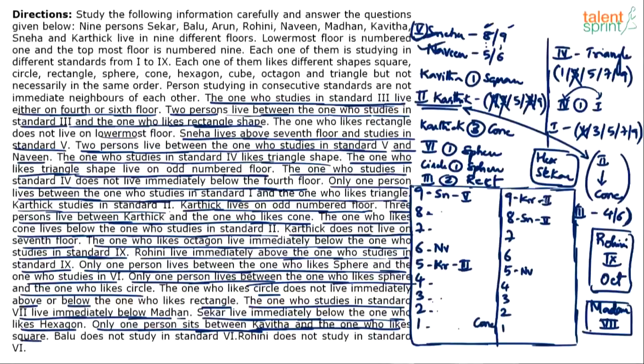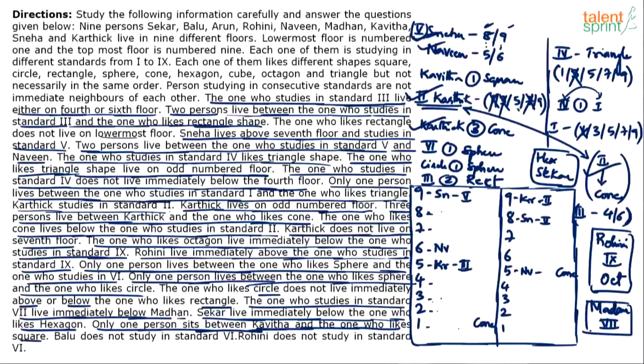Karthik is in 2nd standard. And 3 floors below Karthik should be Kon. So 1, 2, 3. Naveen likes Kon. Between Karthik and Kon there are 3 floors. So 1, 2, 3. 8, 9 and 6 are between Karthik and Kon. So I think this point is done. We have got the positions of Karthik as 5th or 9th respectively, and we have also fixed Karthik with Kon. And this point is also done.